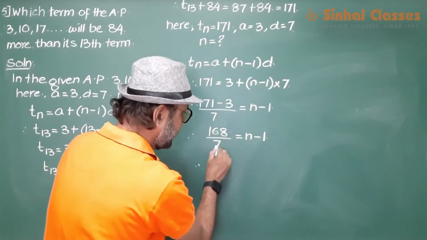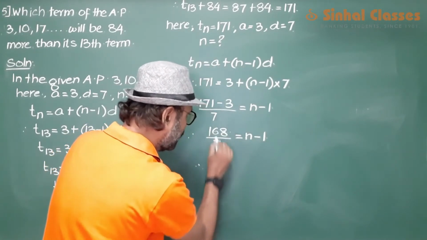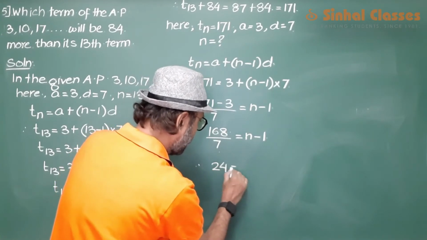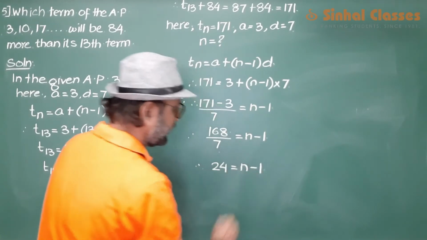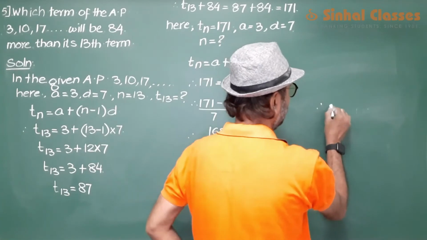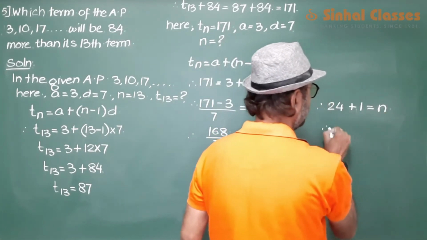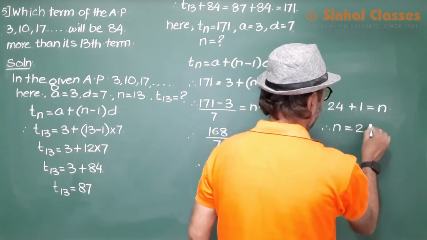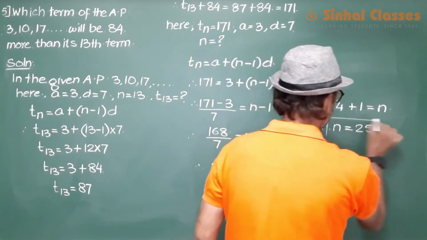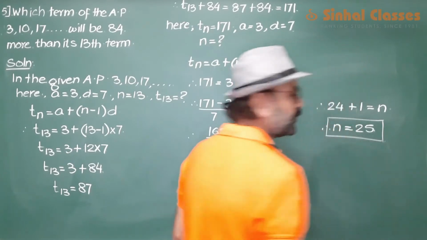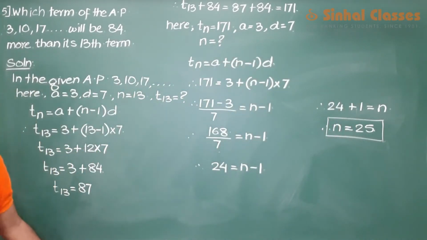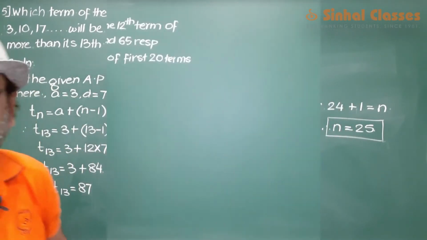Therefore, when you divide 168 by 7, you get 24 is n minus 1, and therefore your value for n should be 25. This is your answer, 25.